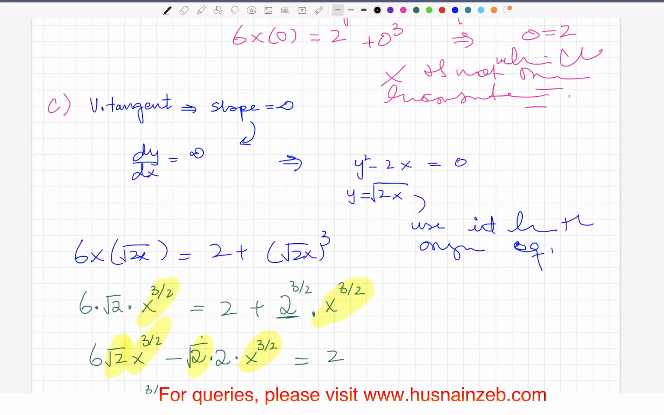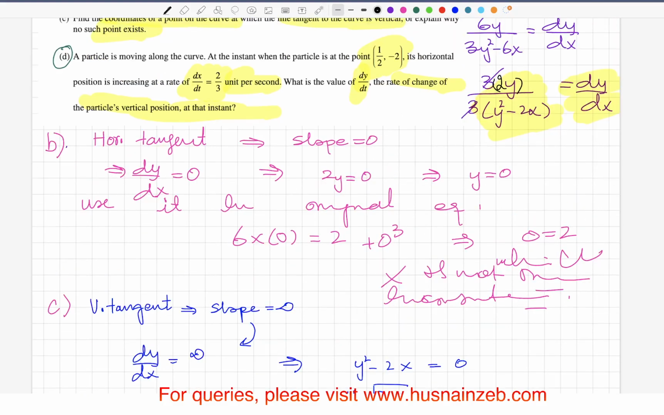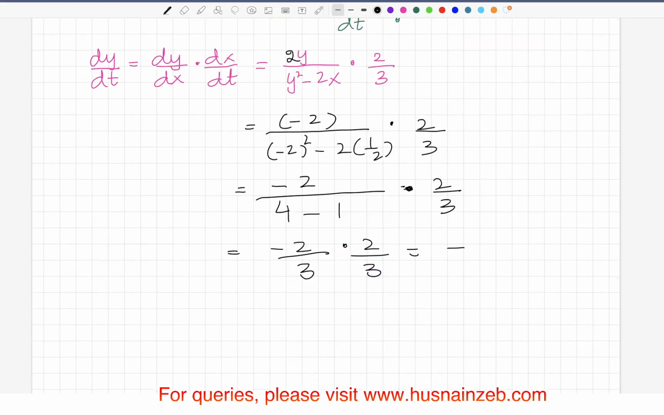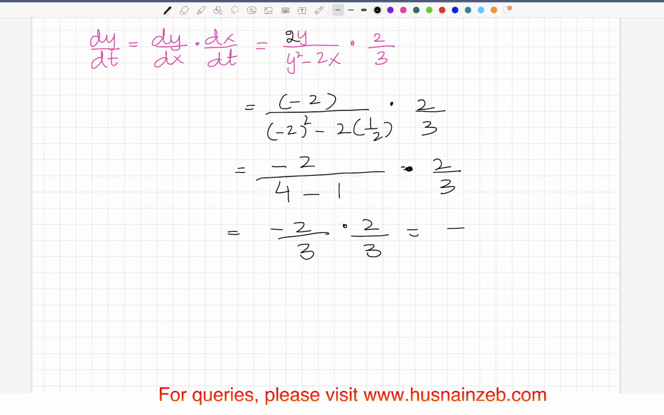As we're using 2y, I believe there's no other problem there. So you have 2y there. Now this is going to give us minus 8/9. The units are units per second, same as dx/dt.